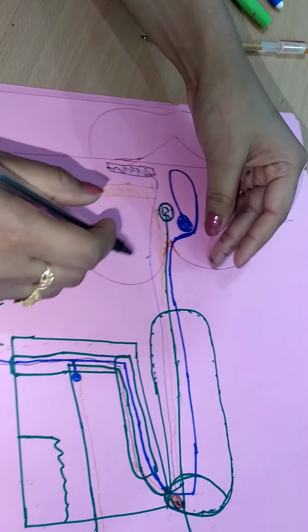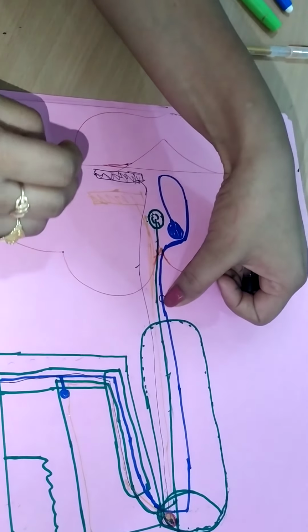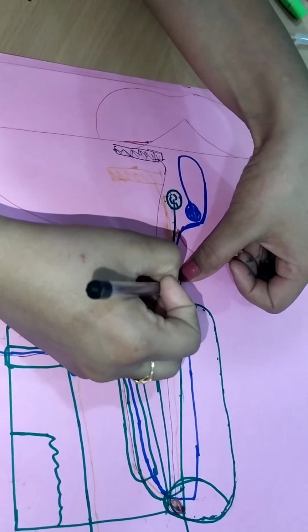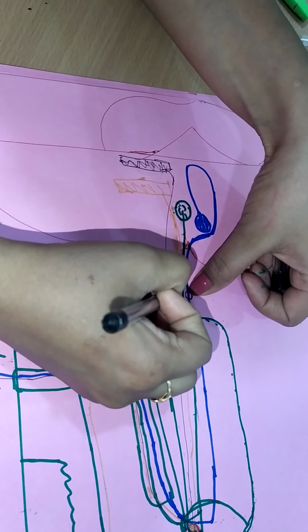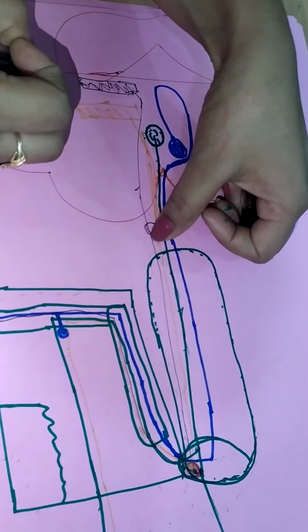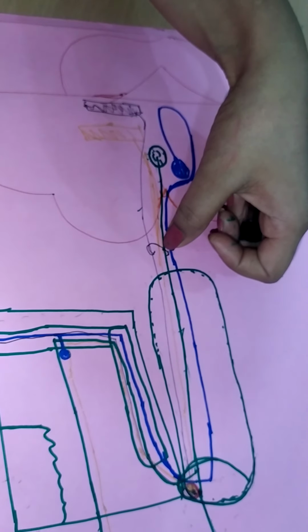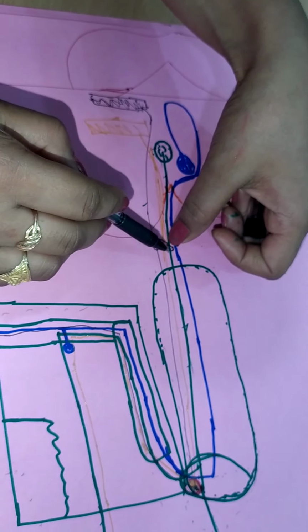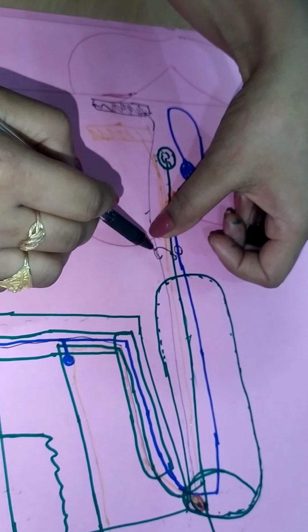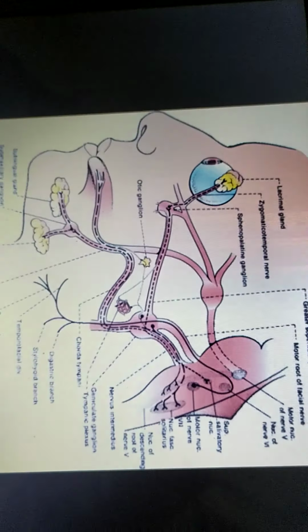So here the facial nerve has formed two bundles. One bundle is formed by the main motor nerve fiber of the facial nerve, and second bundle is formed by the parasympathetic fibers which carry the taste sensation and fibers of the general somatic sensation. This second bundle, which consists of three fibers: parasympathetic, fibers of the general somatic sensation and fibers of the taste from anterior 2/3, is called nervus intermedius. Show the course of facial nerve here.